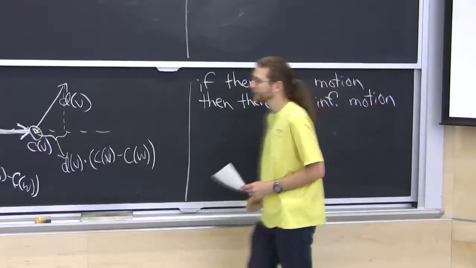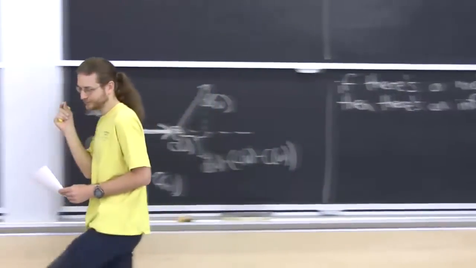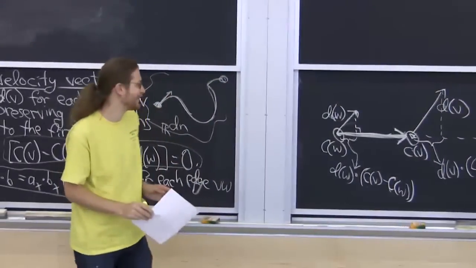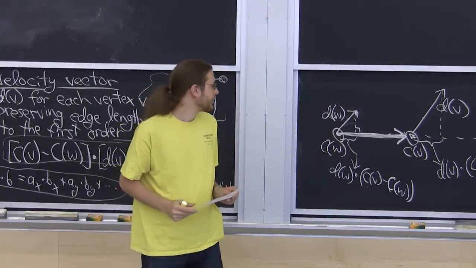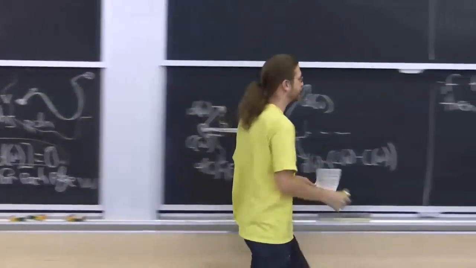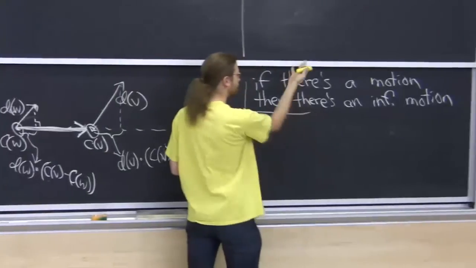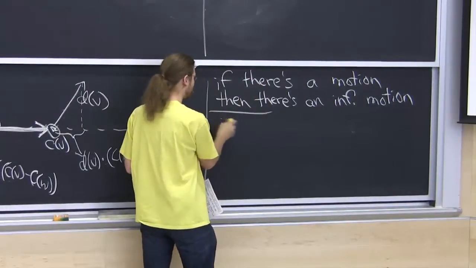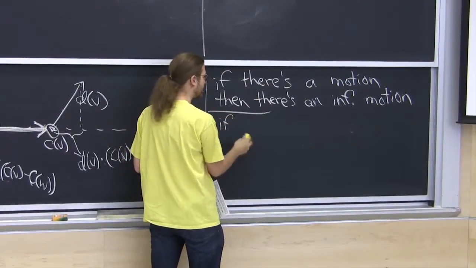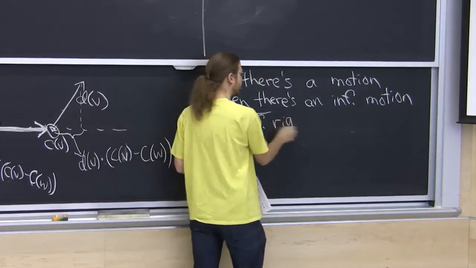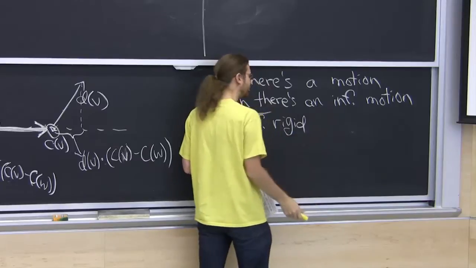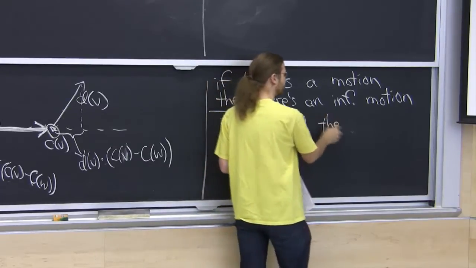Infinitesimal means very tiny, smaller than anything, I think, is the literal meaning. So this is useful to us because the converse, or the contrapositive, technically, says if a linkage is infinitesimally rigid, which just means that there is no infinitesimal motion, then it's rigid.